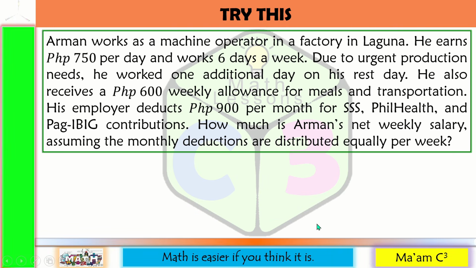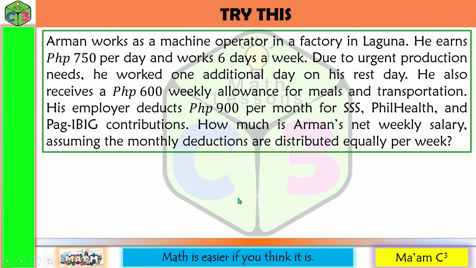Let us try this. Arman works as a machine operator in a factory in Laguna. He earns 750 pesos per day and works 6 days a week. Due to urgent production needs, he worked 1 additional day on his rest day. He also receives a 600 pesos weekly allowance for meals and transportation. His employer deducts 900 pesos per month for SSS, PhilHealth, and Pag-ibig contributions. How much is Arman's net weekly salary, assuming the monthly deductions are distributed equally per week?